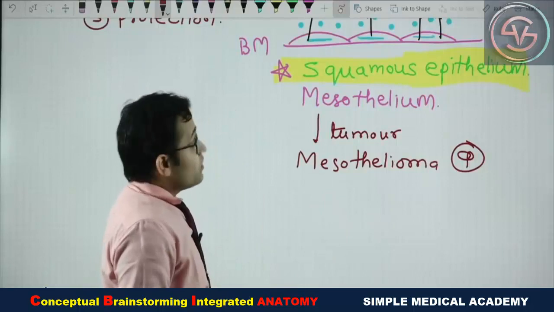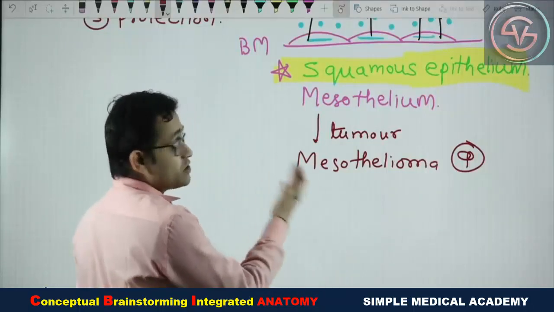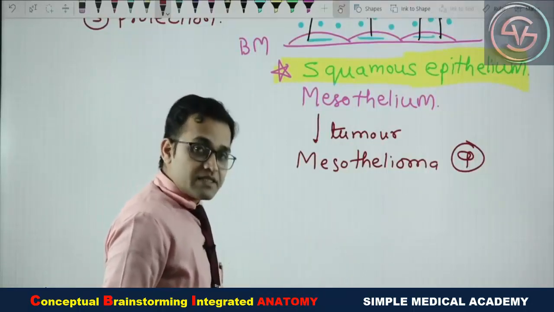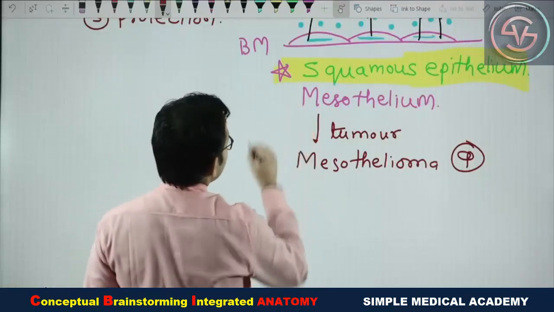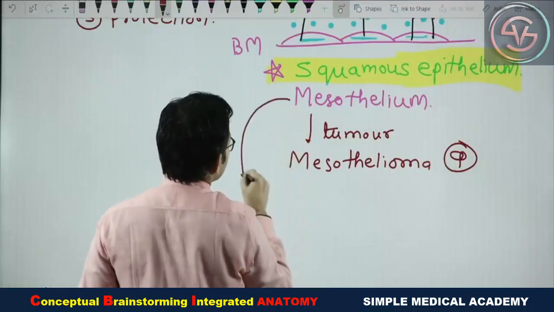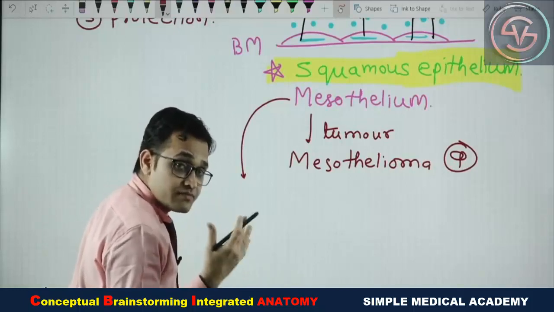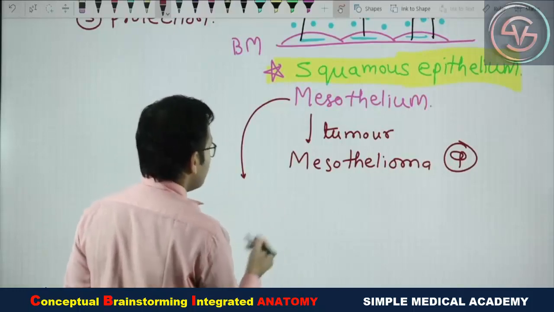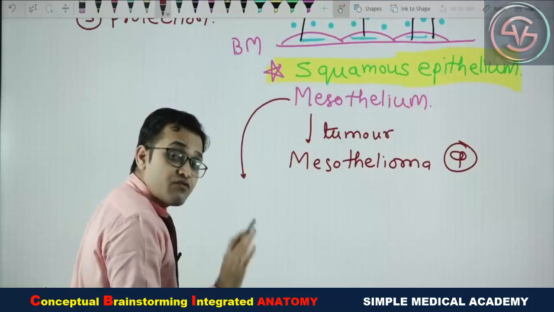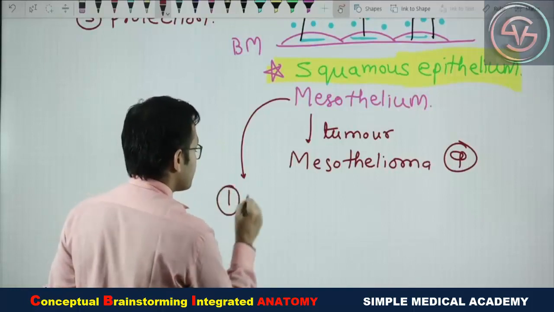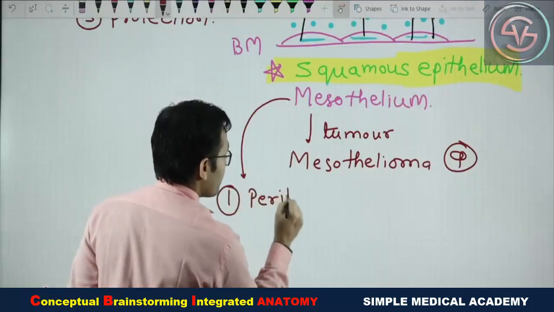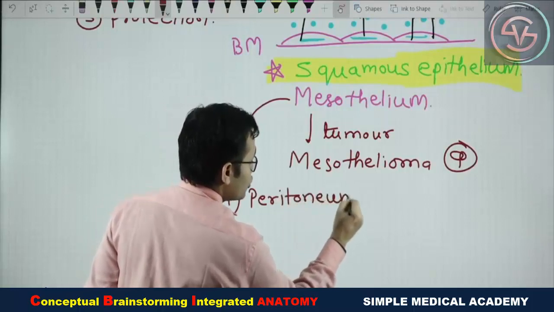So the question: what are the various sites where this mesothelium is present? This mesothelium is present at a few sites. First, peritoneum.